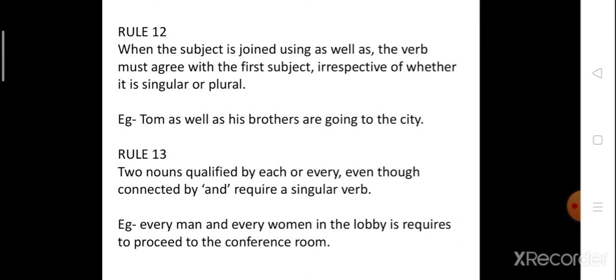When two nouns are connected by and and they use every or each, the verb will be singular. So here, every man and every woman in the lobby is required to proceed to the conference room. Is shows that the verb is singular. So this was rule number 13.